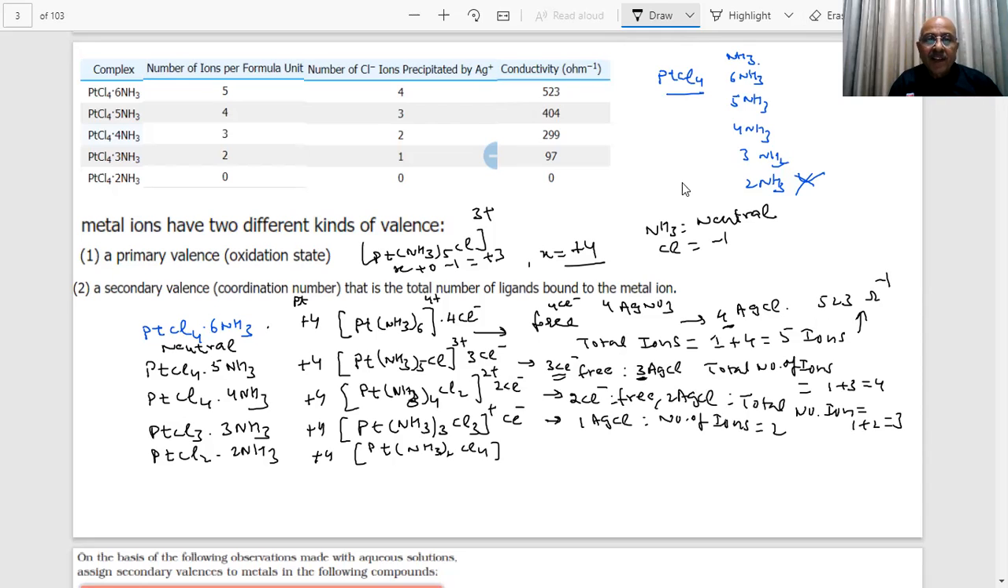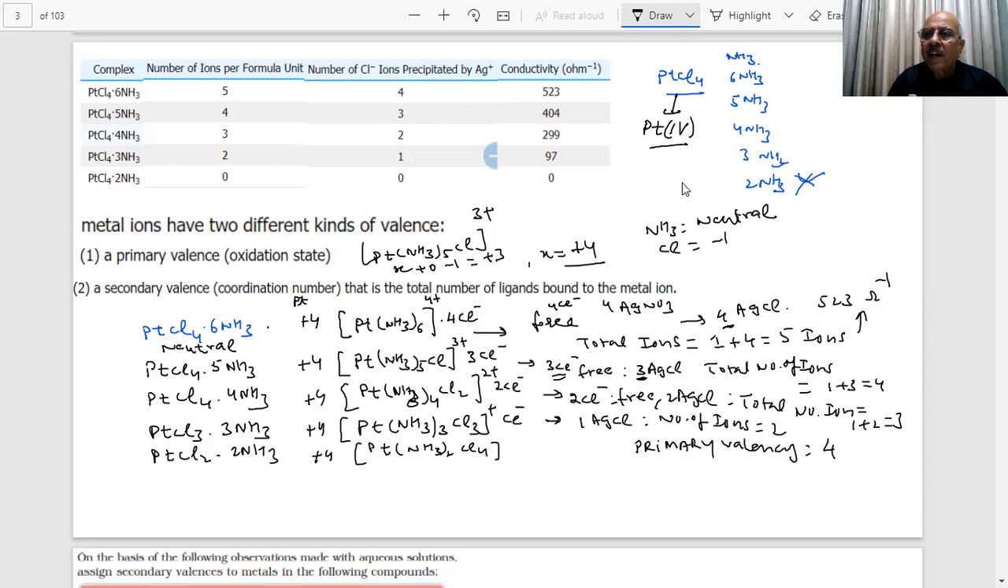Okay. What is the primary valency here? 4. Is it changing? It is the same in all these. In the compound PtCl4, what is the valency of this? You are saying platinum 4. Is it not platinum 4 here? In Roman numerals, we write it like this. PtCl4 means platinum 4.